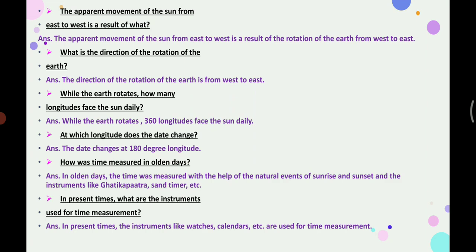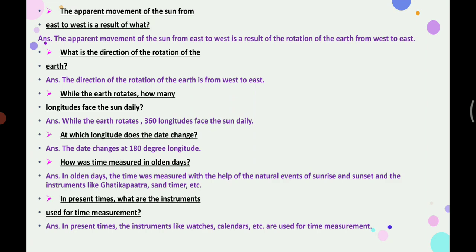Next one, how was time measured in olden days? Children, in olden days, the time was measured with the help of the natural events of sunrise and sunset and the instruments like Ghatika Patra, sand timer, etc. And the last question which is given here, in present times, what are the instruments used for time measurement?